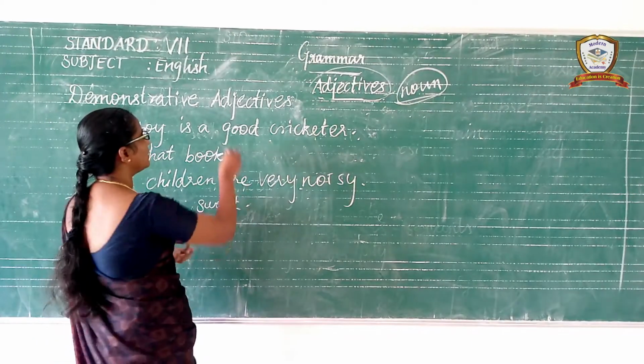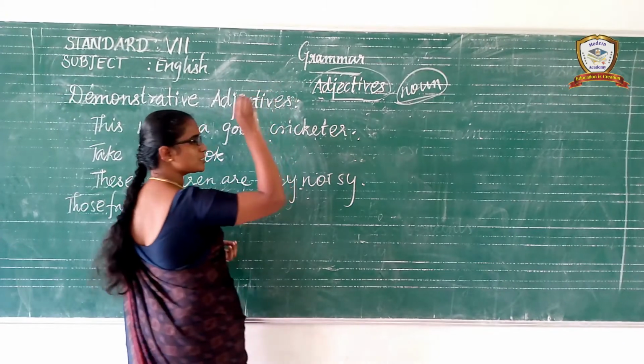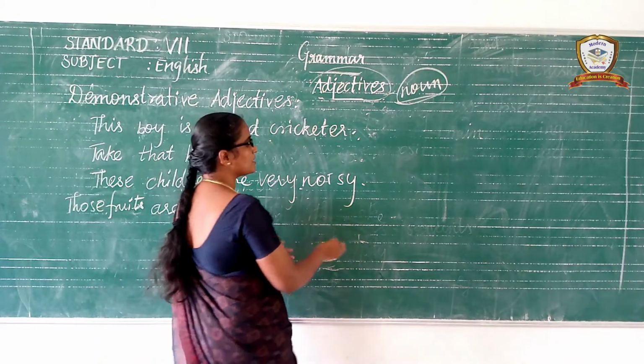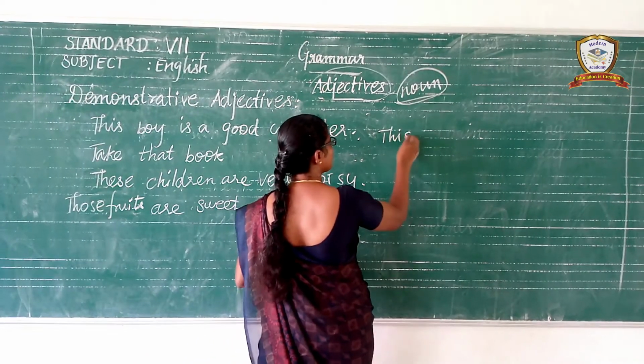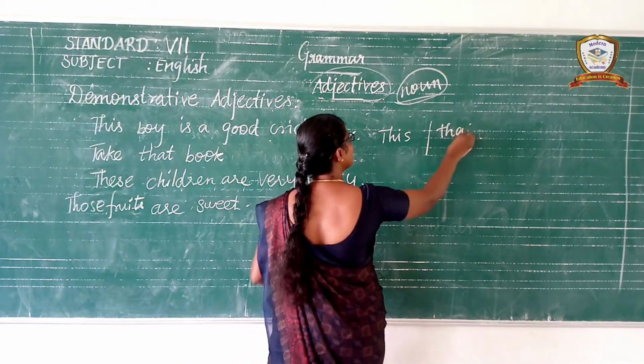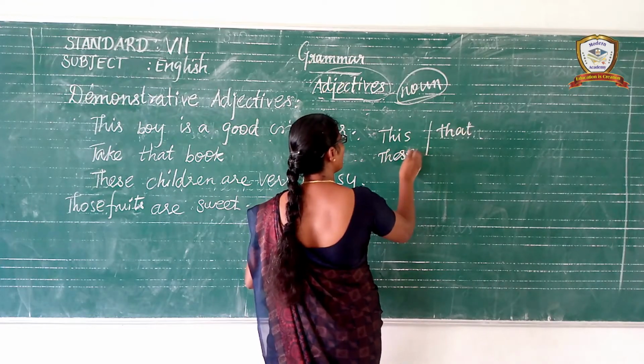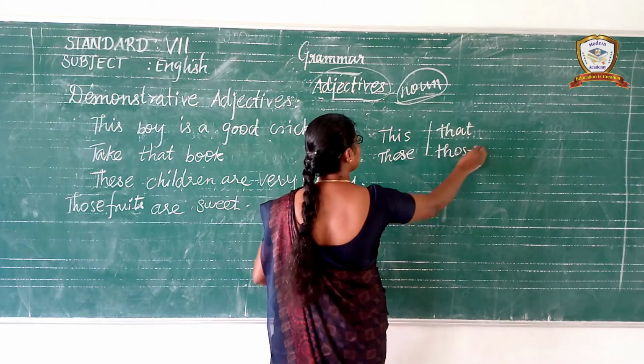Demonstrative adjectives. Demonstrative adjectives always specify the noun. The demonstrative adjectives are: this, that, these, those. Understand?